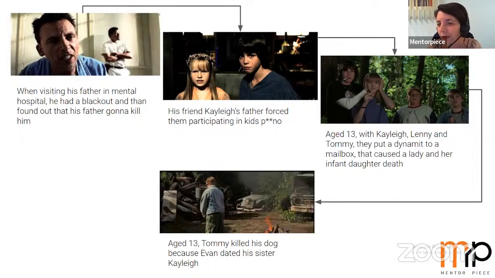The next one, aged 13, he with his friend Kylie again, Lenny, and Kylie's brother Tommy put a dynamite in a mailbox, and this crazy idea caused a lady and her infant daughter's death. And the last blackout in the childhood, again at age 13, was when Tommy, Kylie's brother, killed his dog because Ivan dated his sister Kylie.